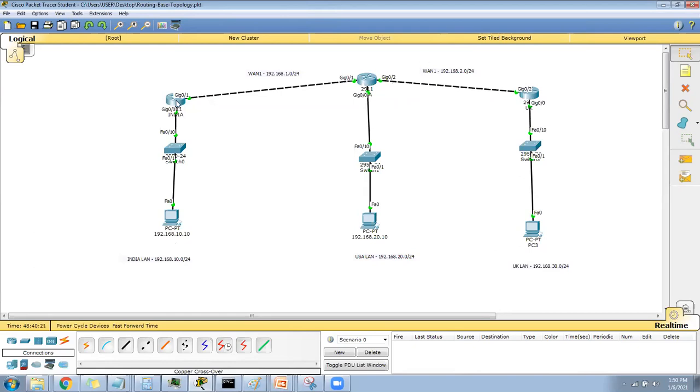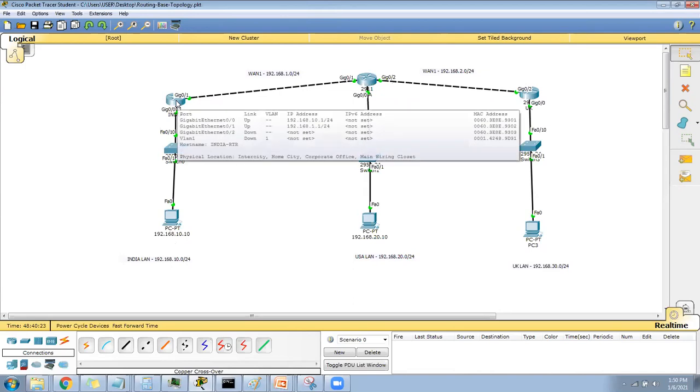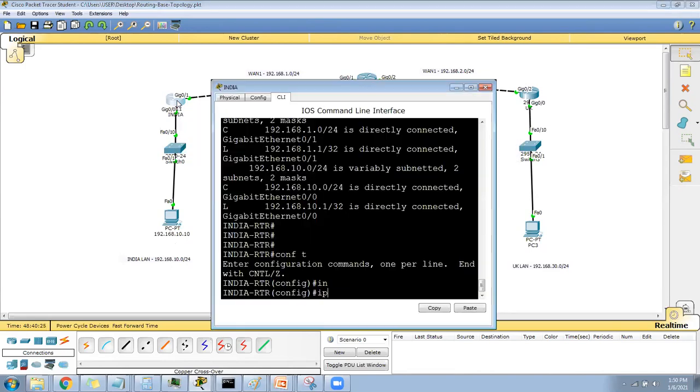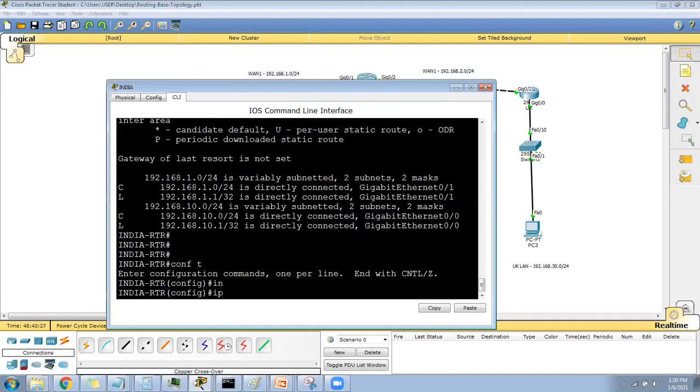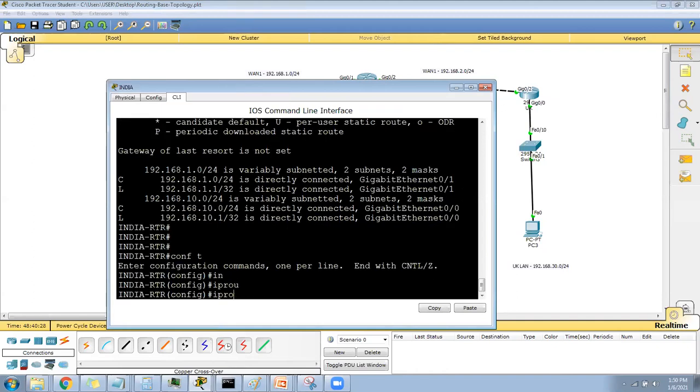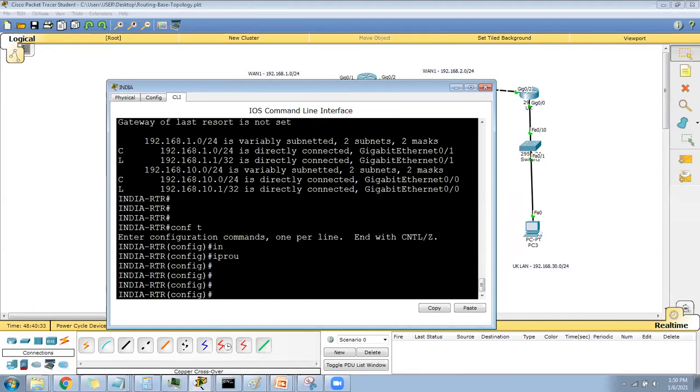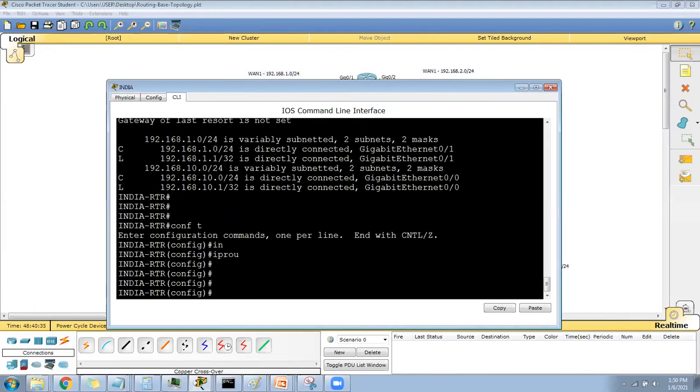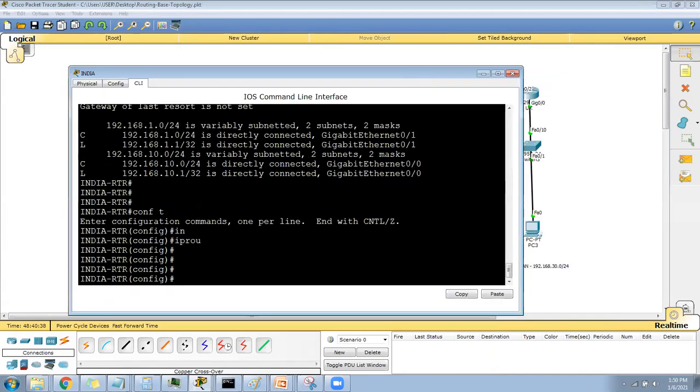Let's do one thing. We will use a default route today because we don't have time. Static we will see again on the same diagram tomorrow.